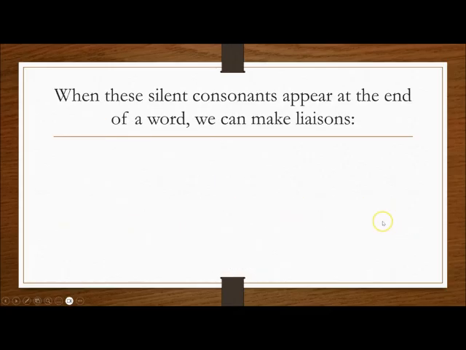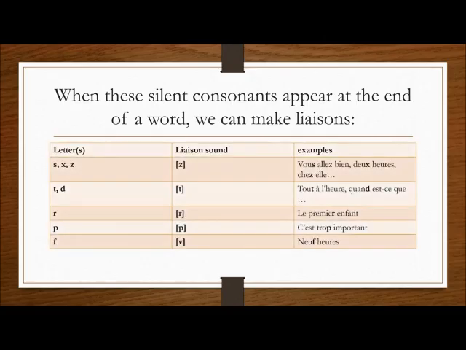Okay? When these silent consonants appear at the end of a word, we can make liaisons. So this is a list of the silent consonants, or when these consonants appear at the end of a word. So there is X, S, X, and Z, which transform into Z. So vous allez bien, 2 heures chez elle. T and D, which transform into the T sound. So tout à l'heure, normally quand, the D is silent, but when you combine with est-ce, it becomes quand est-ce que.